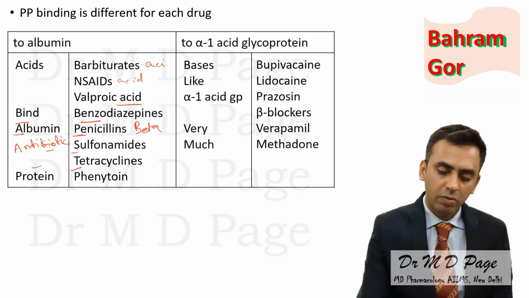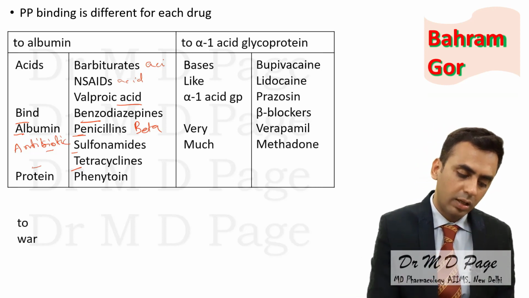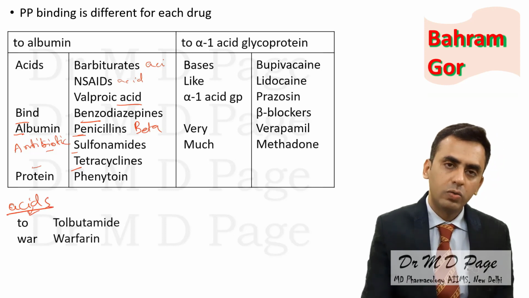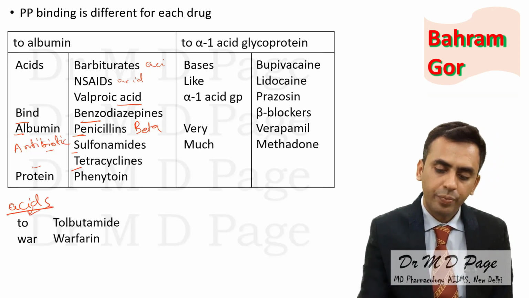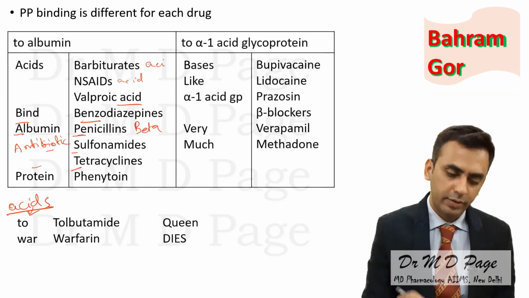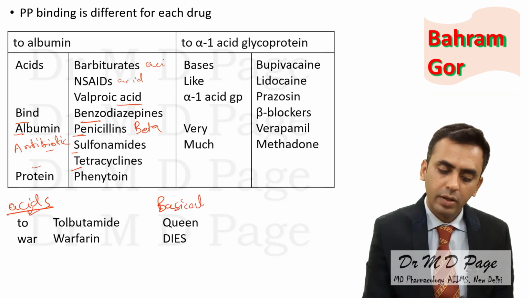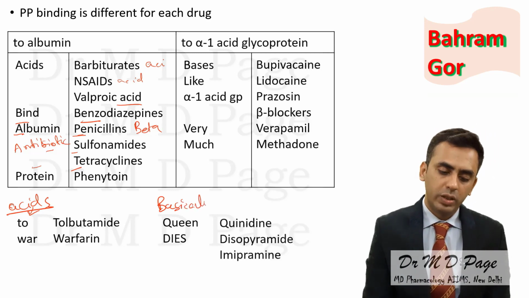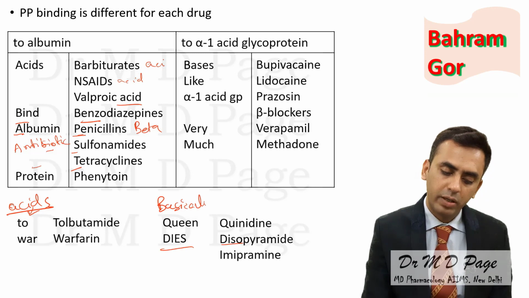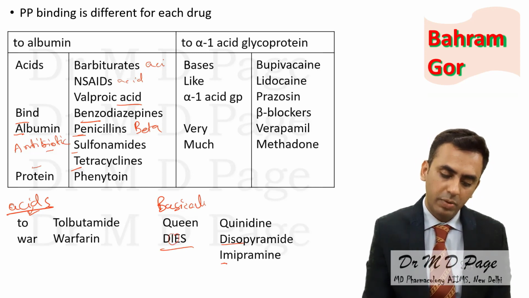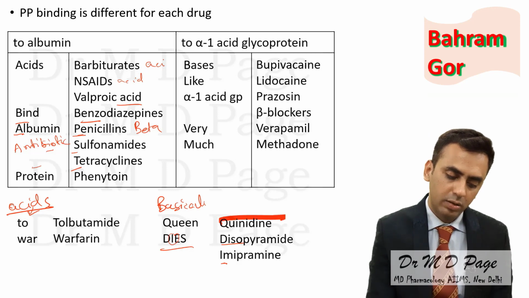If you want to remember furthermore, you can say acids are to var: 2 for 2 pyramid, var for warfarin, and at the end remember basically quinidine, disopyramide, imipramine.